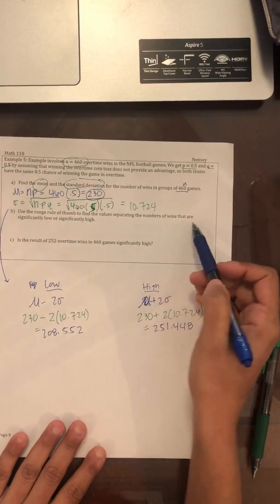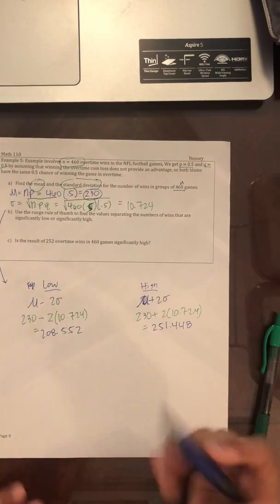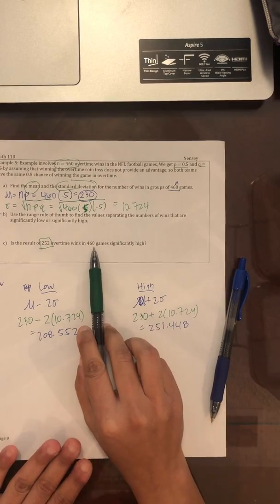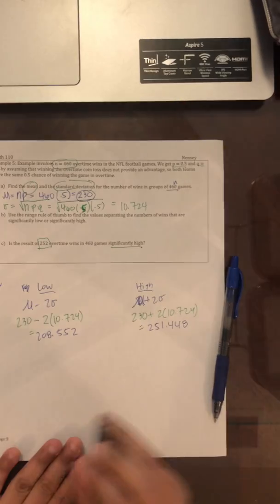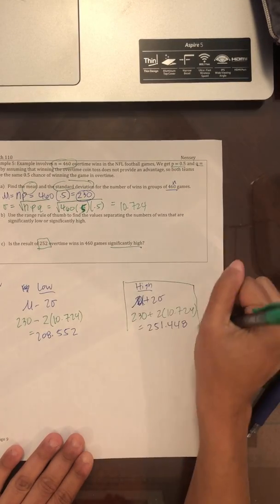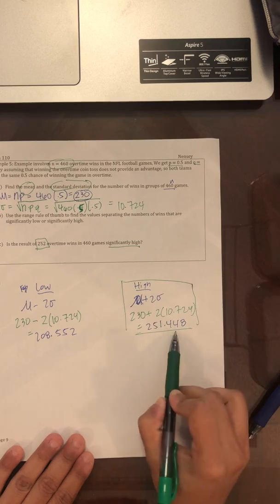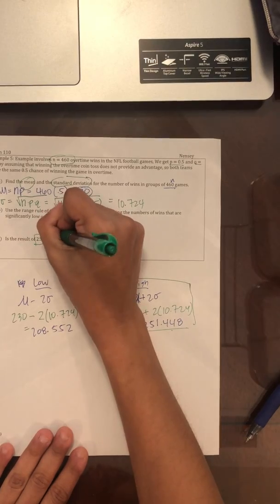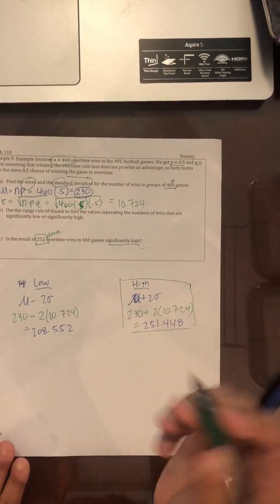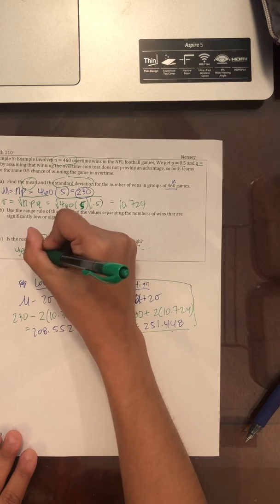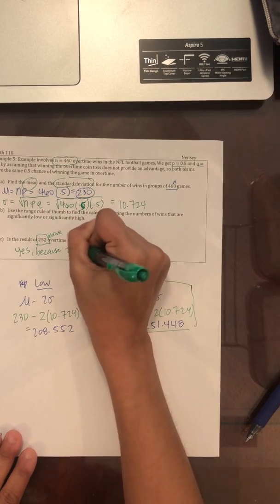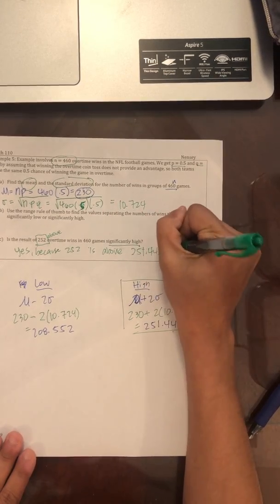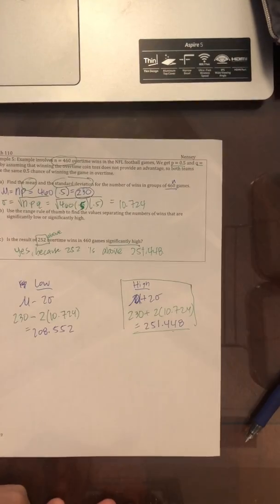It says use the rule of thumb to find the wins that are significantly low and significantly high. That's it. So part C is: is 252 overtime wins in 460 games significantly high? Well, here's high, so we're looking at just this part. The high is this or above. Is 252 this or above? Yes, it is. So if it's above, is it significantly high? Yes, because 252 is above 251.448. So it is significantly high.